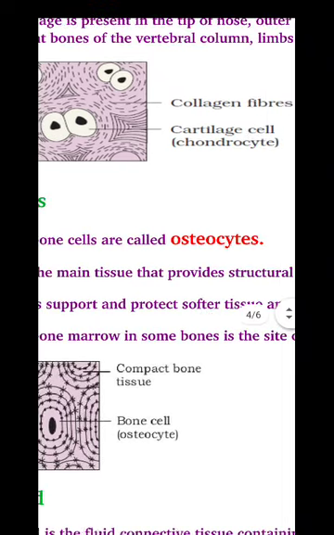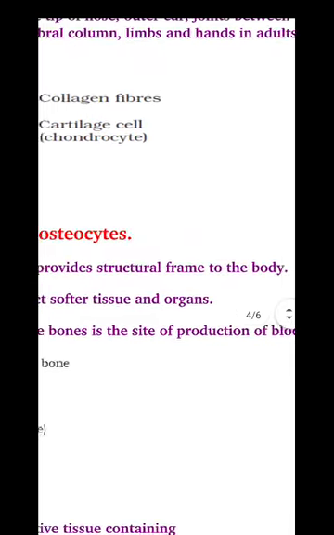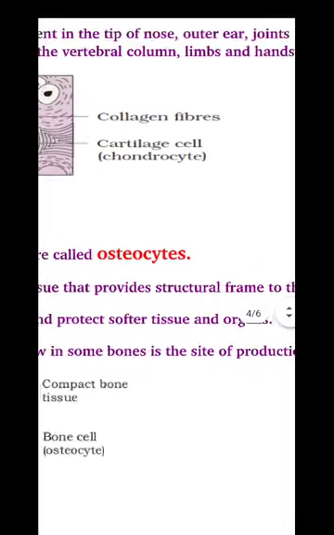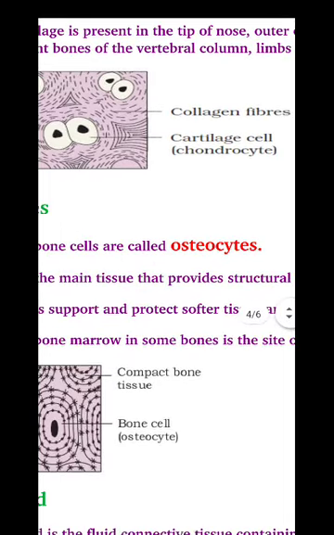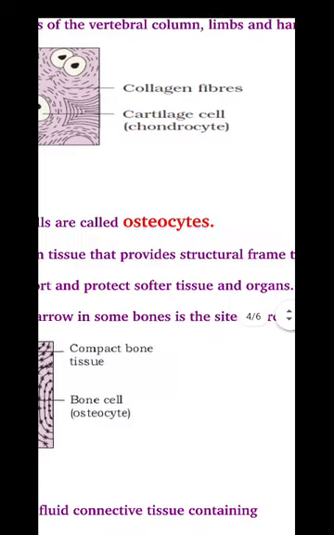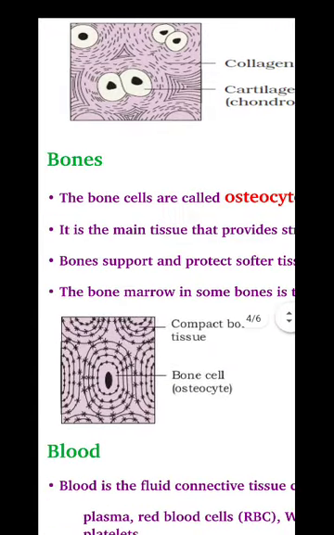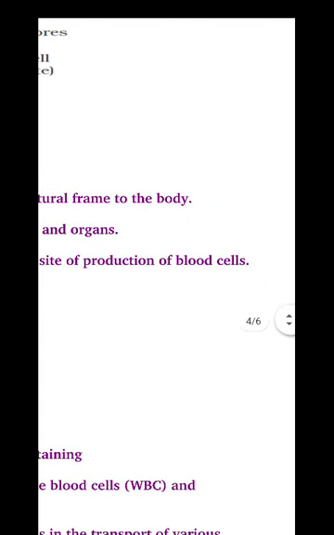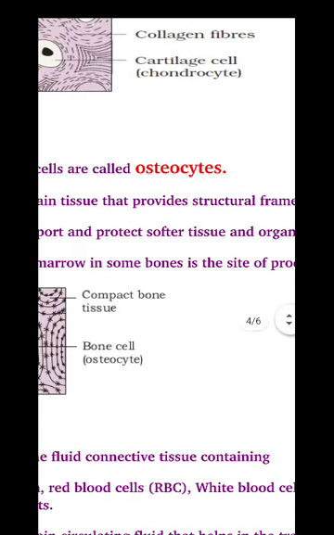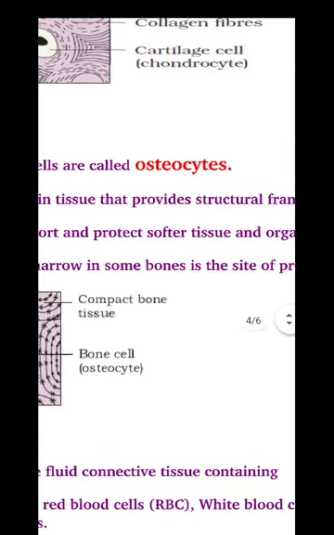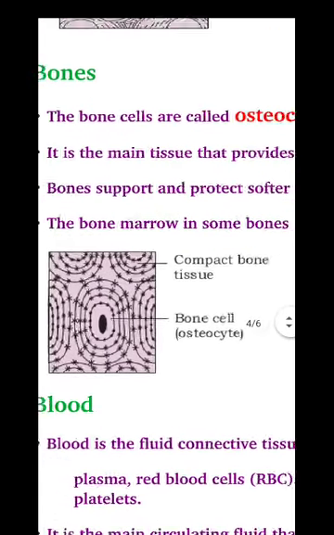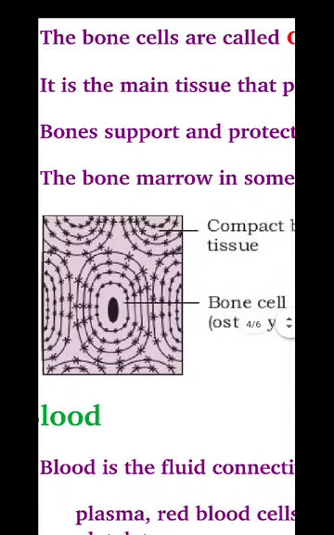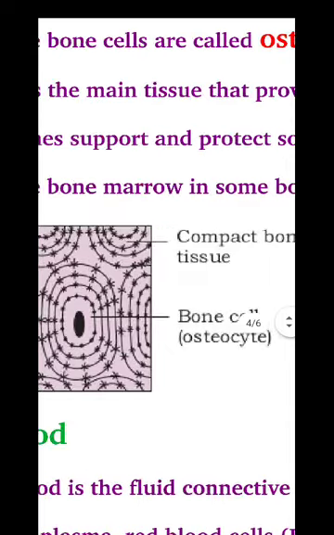And bone is the main tissue that provides structural frame to the body. You know well about that, which gives a structural frame and strength to our body. And bone supports and protects softer tissues and organs. And the bone marrow in some bones is the site of production of blood cells. Blood cells are produced from the bone marrow found inside the bone. And see the figure here: bone cell, osteocyte, and compact bone tissue figure.